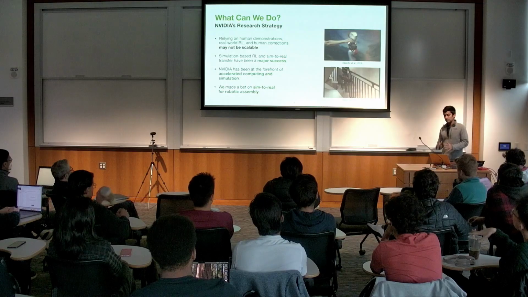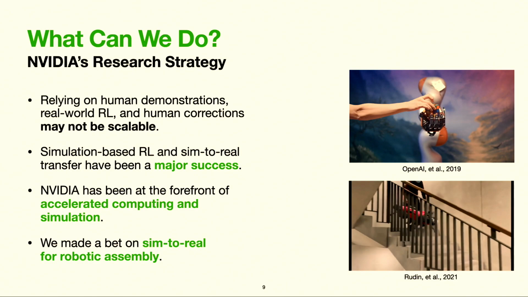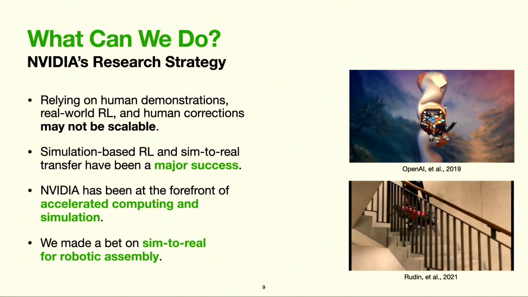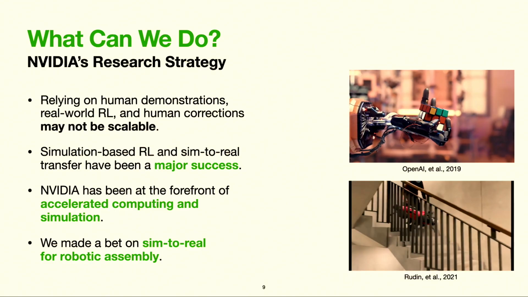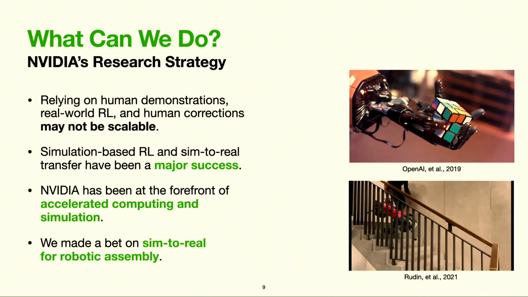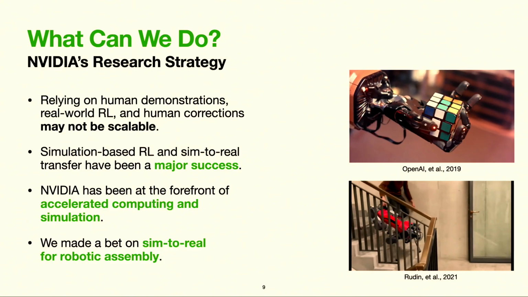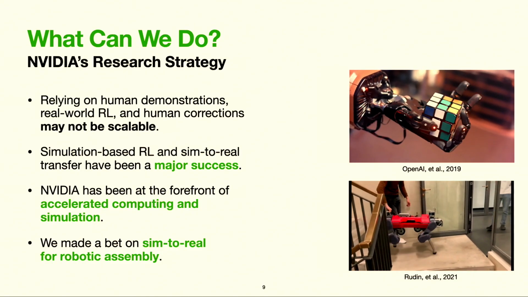At the same time, we felt that relying on a combination of human demos, real-world RL, and human corrections could be difficult to scale. But there was an alternative paradigm emerging, which was doing simulation-based RL, followed by sim-to-real transfer. OpenAI had recently done groundbreaking work on robotic hands, where they used MuJoCo to train RL policies to manipulate a cube, and then transferred the learned behaviors to the real world. And there was ongoing work at ETH Zurich and NVIDIA on quadruped locomotion using similar techniques.